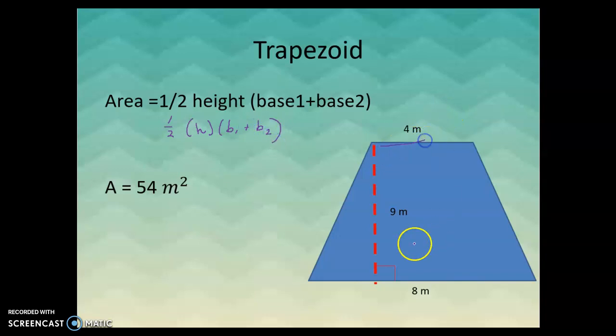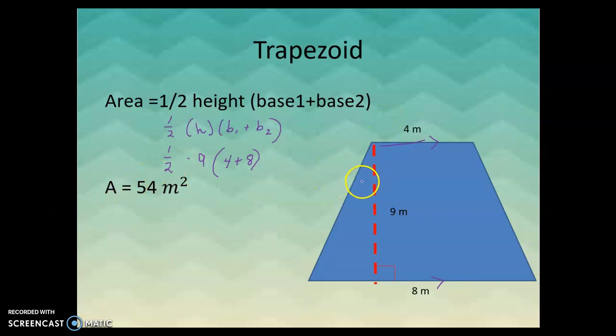So this line and this line, we'll use our markings here, are parallel, so those are our two bases, not the two sides that are not parallel to one another. So when we plug that in, we get 1/2, our height is 9, and our bases are 4 plus 8 here, and 4 plus 8 is 12, half of that is 6, and 6 times 9 is 54 meters squared.